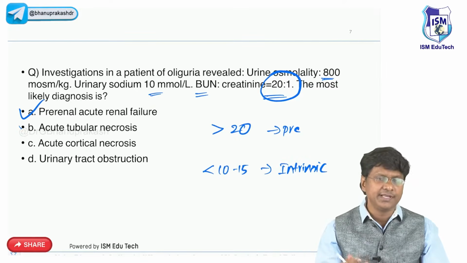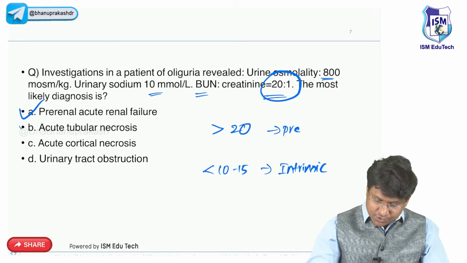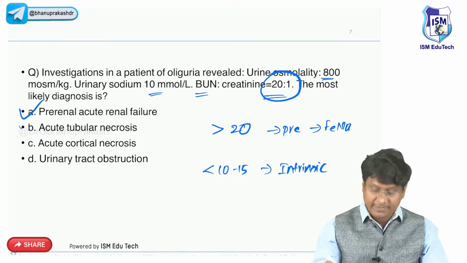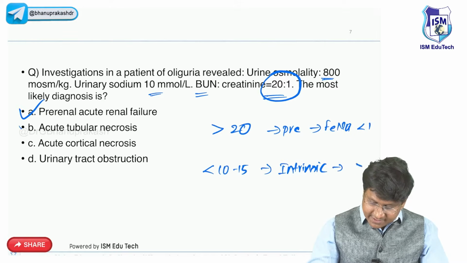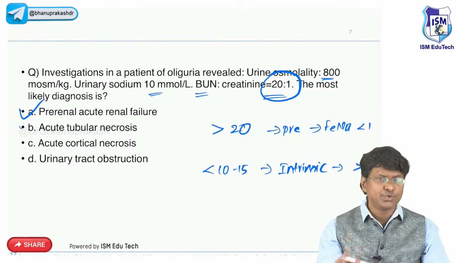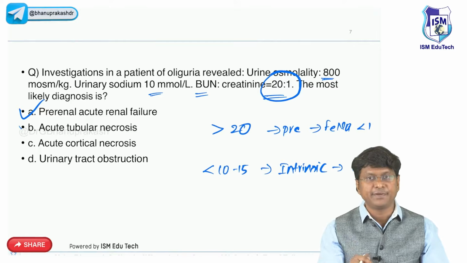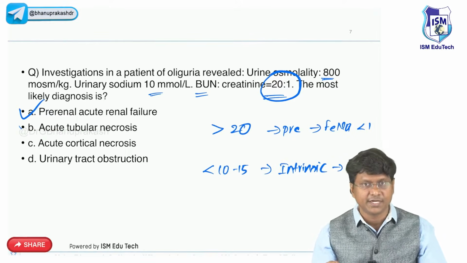And one more important parameter is the fractional excretion of sodium. In pre-renal, the fractional excretion of sodium will be less than 1, whereas in intrinsic renal it will be more than 1. So these are the two important parameters which differentiate pre-renal from intrinsic renal acute kidney injury.